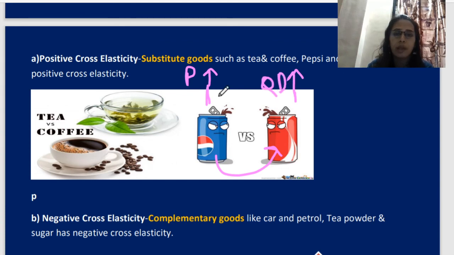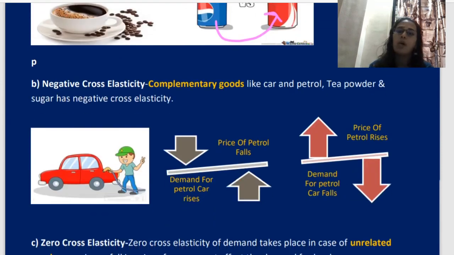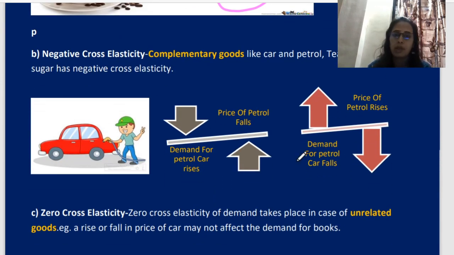Are you understanding? See the position of arrows, both are in the same direction. That's why it is called positive cross elasticity and therefore it is applicable in the case of substitute goods. Now I will explain you the negative cross elasticity.